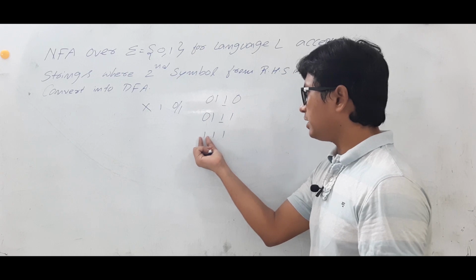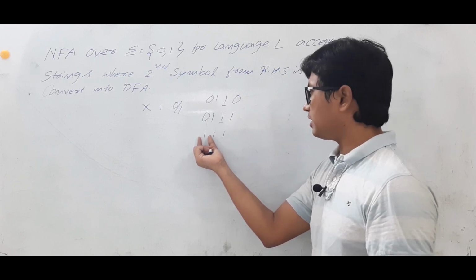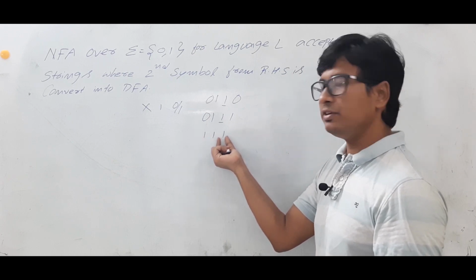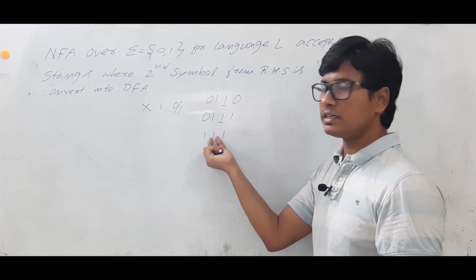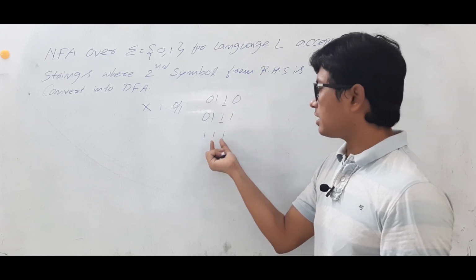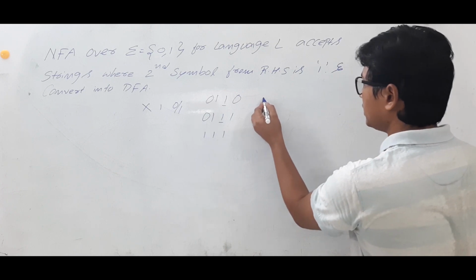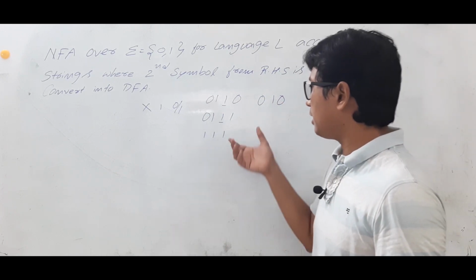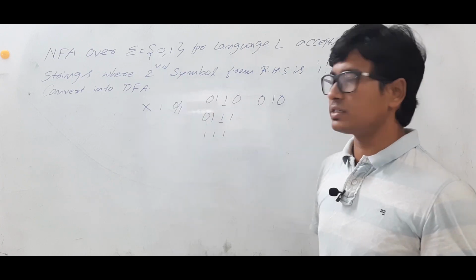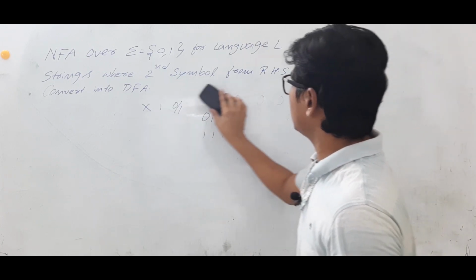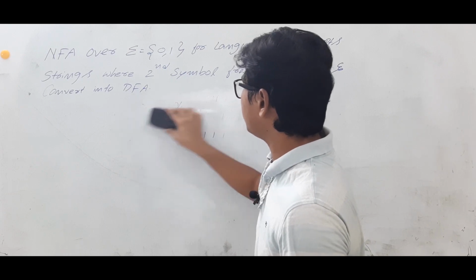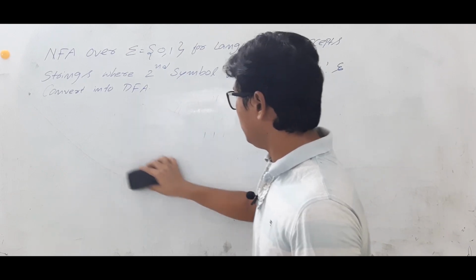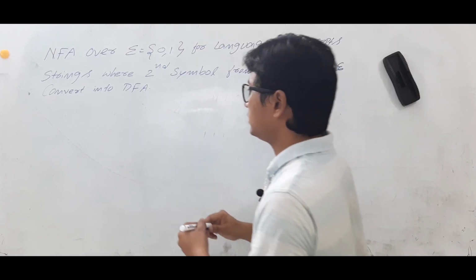So, what is my point? The length of the string can be anything. It can end with either 0 or 1, but the second symbol from the RHS should be 1. It can be 0, 1, 0 also. So, these are the strings that are possible in the language L. So, we will construct the NFA, and construction of the NFA is quite easy. Now, we will see how we can do it.